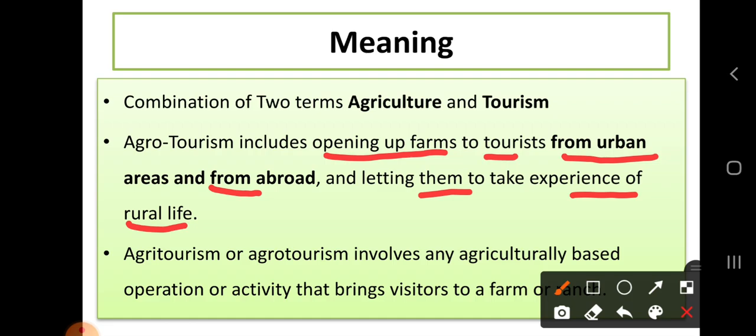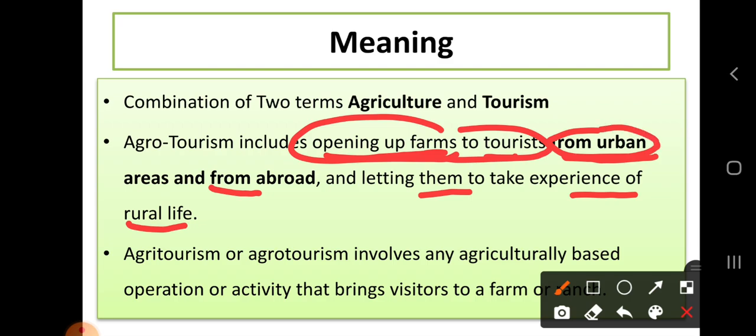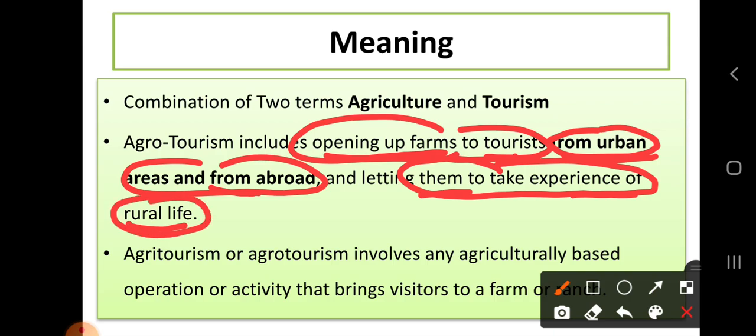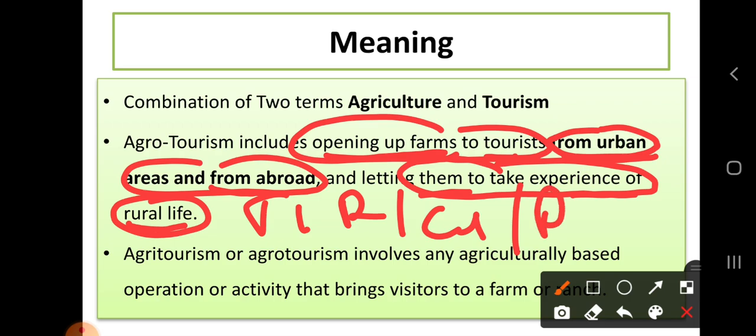In simple terms, agrotourism includes opening the farms for tourists from urban areas or from abroad and allowing them to take the experience of rural lives, rural traditions, rural foods, rural cultures, rural operations or various rural businesses. Then third one, agrotourism or agritourism involves any agricultural or agri-based operations or activities which bring tourists or visitors to the farms or to the rural area, that is agrotourism.